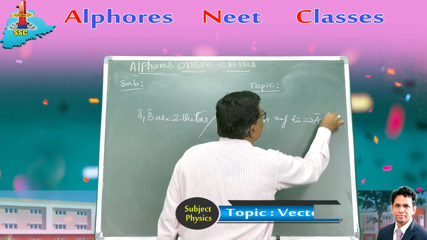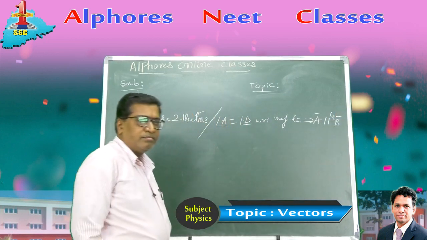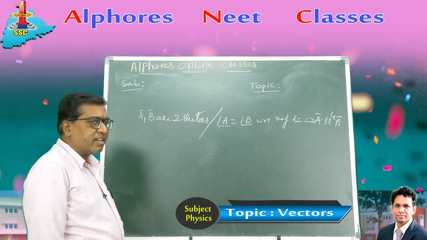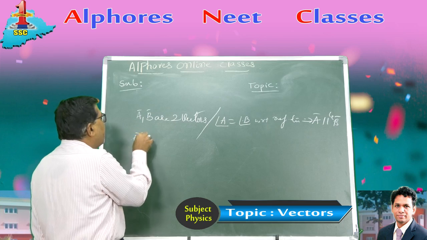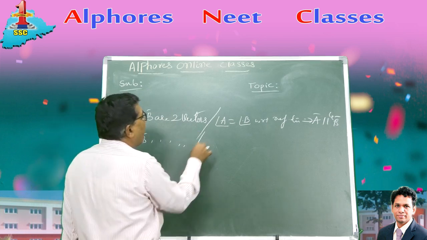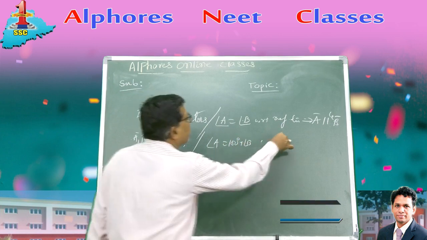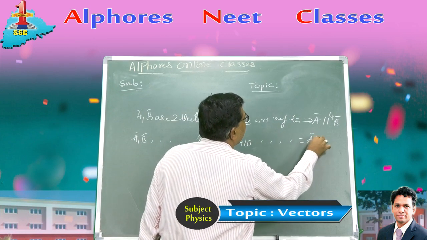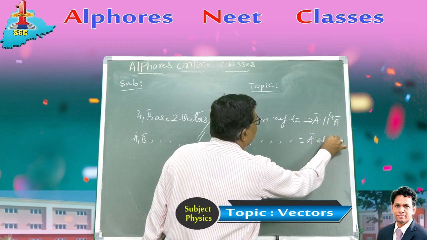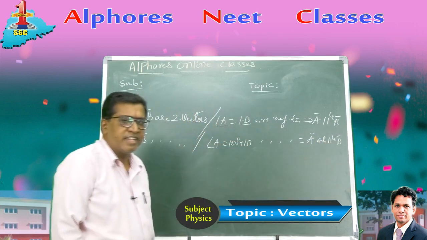Then A bar is parallel to B bar. Similarly, if A bar and B bar are two vectors such that angle A is 180 degrees plus angle B with respect to the reference line, then they are anti-parallel vectors. I gave you examples for these.